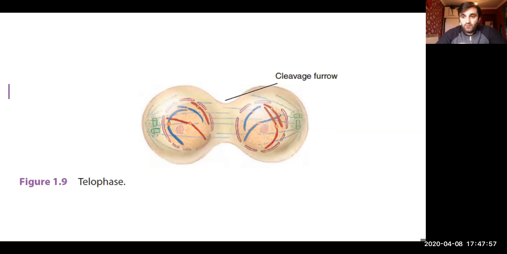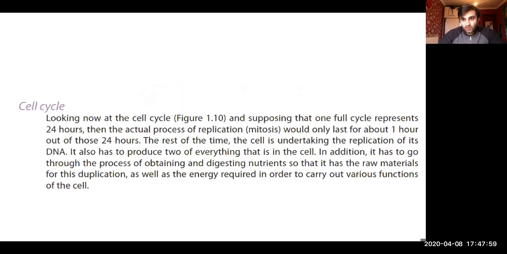This is very important, guys. Please pay attention. The cell cycle is the whole cycle, and mitosis is only a very little part of the cell cycle. For example, if the cell cycle is 24 hours, mitosis is only 1 hour.